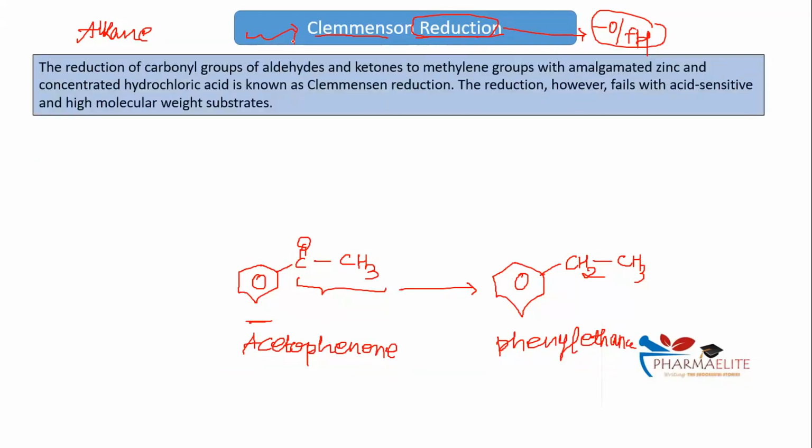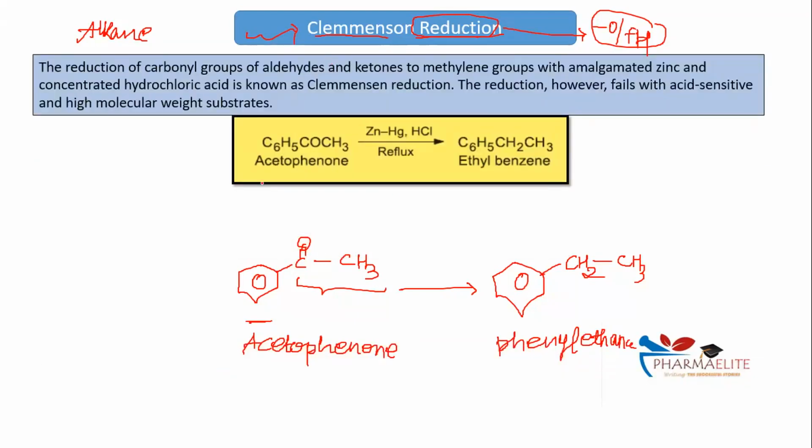Let's look at Clemmensen. In case of Clemmensen reduction, you have got your acetophenone as a reactant, जो मैंने यहाँ पे बनाया. The reaction happens in presence of zinc amalgam and HCl. Zinc amalgam, amalgamated zinc means mercury, Hg. Remember your 12th standard? You had your mercury calomel electrode. वहाँ पे भी जिंक अमलगम था. This is that same zinc amalgam.